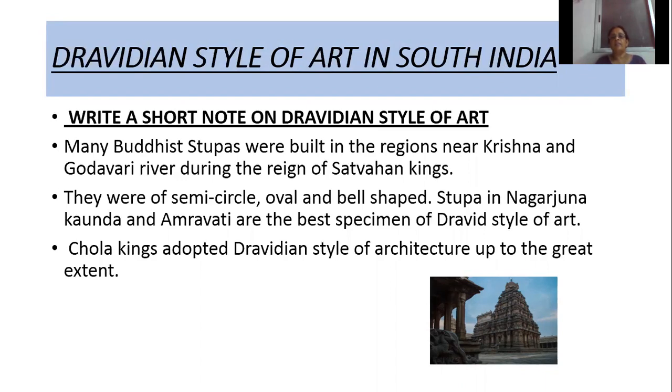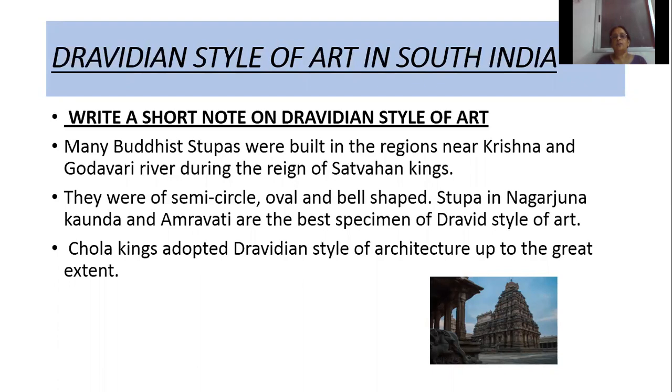And which are the best specimens of this Dravid style of art? Stupas in Nagarjun Konda and Amravati are the best specimens of Dravid style of art. And after the Pallavas, Chola kings also adopted this Dravid style of architecture to a great extent. So write a short note on Dravid style of art.